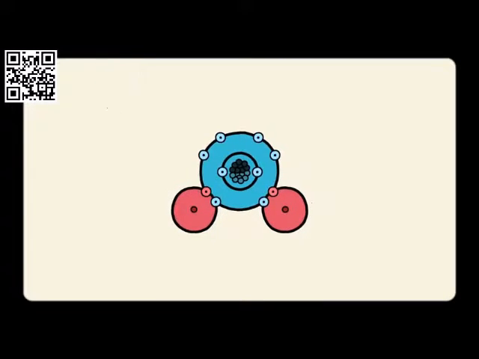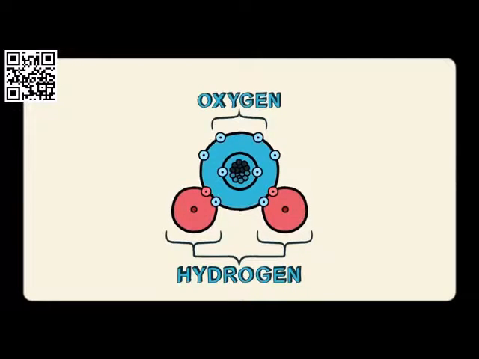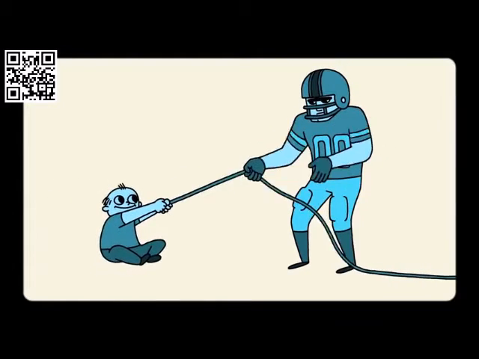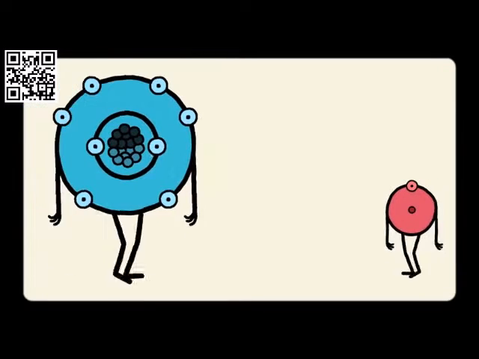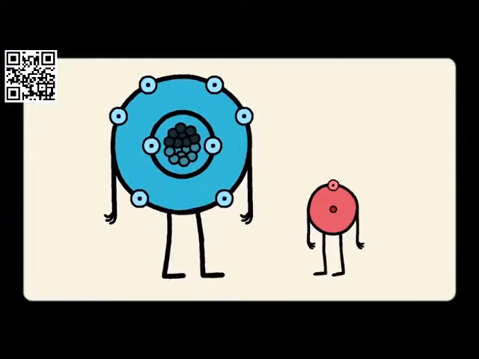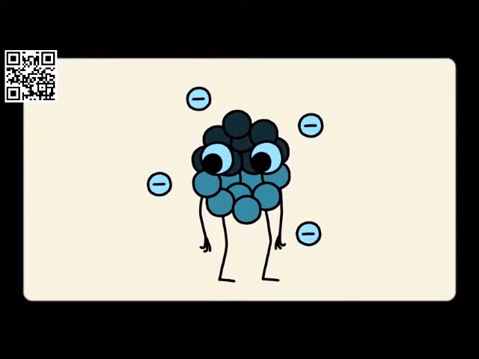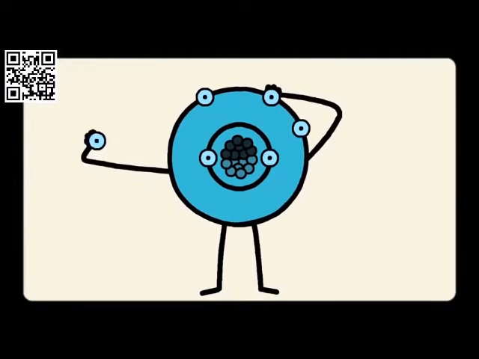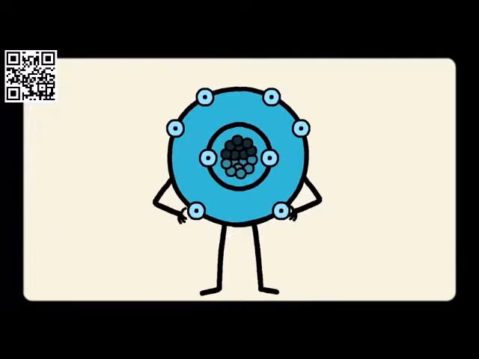For water, the bonding between the oxygen atom and two hydrogen atoms within a single water molecule is like a tug of war between a big, strong football player and a cute little toddler. Oxygen is a larger atom with more protons in its nucleus than hydrogen. These positive charges are like a person's physical strength. They are able to attract the negatively charged electrons in the bond, just like a strong individual is able to overpower a weaker individual in a tug of war. So, oxygen is able to attract more than its fair share of electrons.